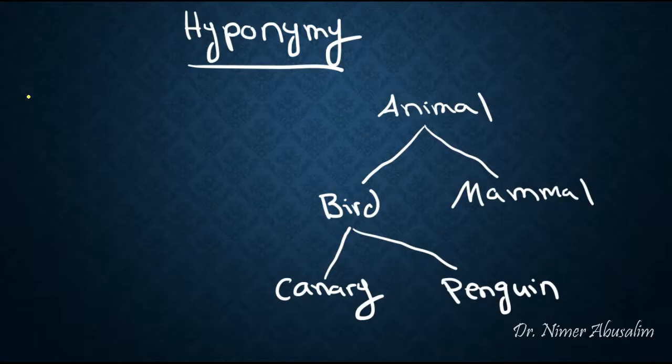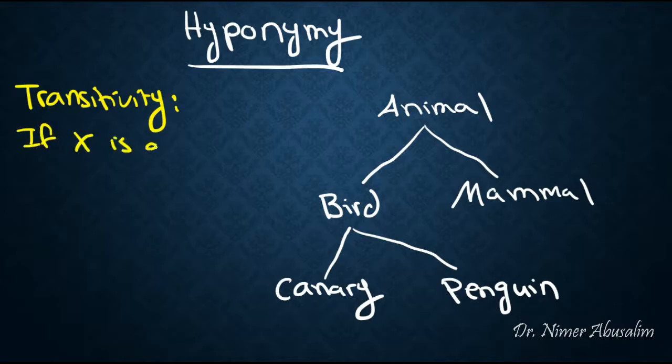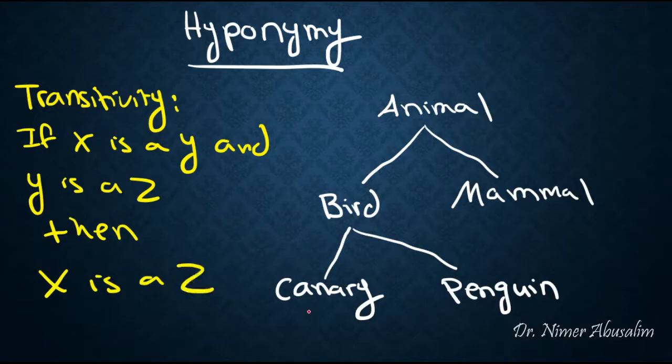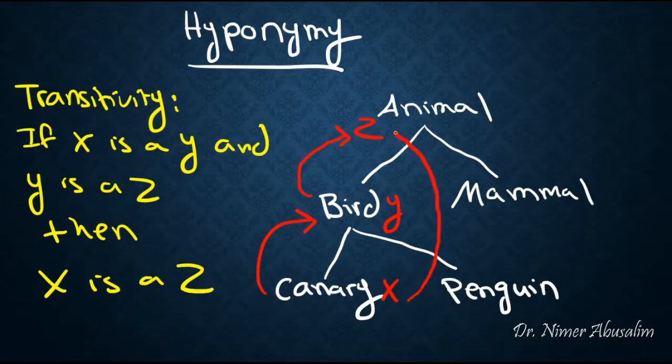The last characteristic of a hyponymy is transitivity, which basically states if X is a Y and Y is a Z, then X is a Z. Let's see how that plays out. Let's call this canary an X, bird a Y, and the animal a Z. If X is a Y, so if the canary is a bird, and Y is a Z, so we know that the bird is an animal, then necessarily X is Z as well. So canary is an animal.